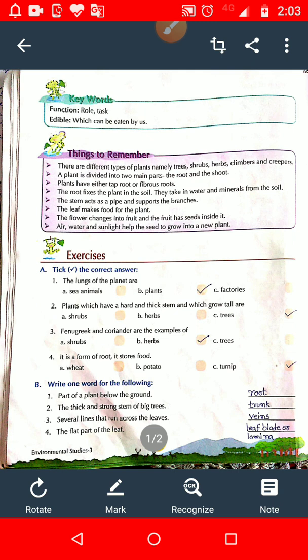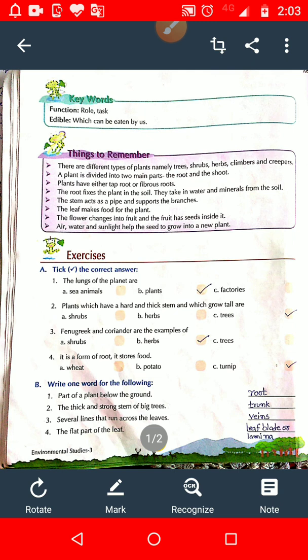Now student, question number 4. What is germination? Explain with the help of a diagram. So student, the process by which a seed grows into a new plant is called germination. And do you know, student, how germination is possible?